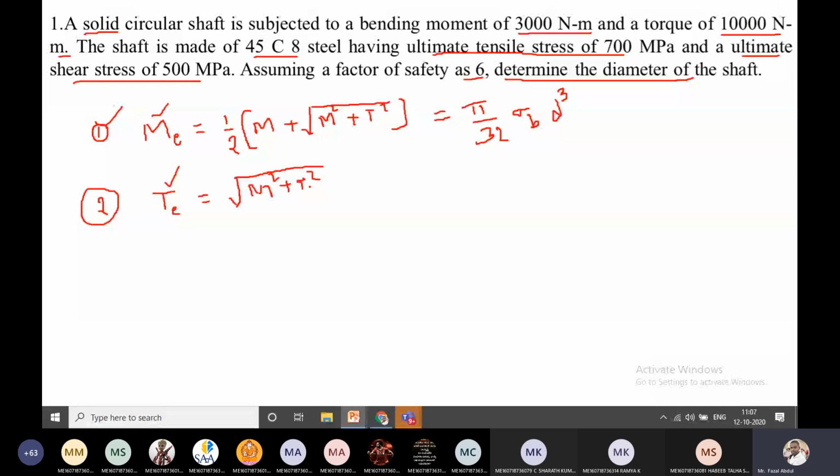Now what is Te? Te is pi by 16 into sigma s into d cubed. Now you can calculate the D value for bending according to the first theory, and you can calculate the D value according to the second theory. So you people calculate it as homework. Now tell me the answer in the next class.